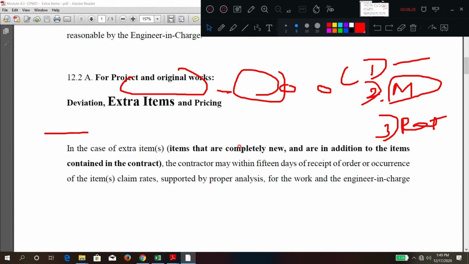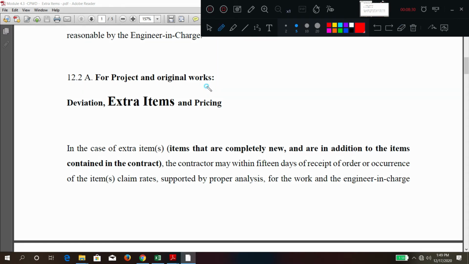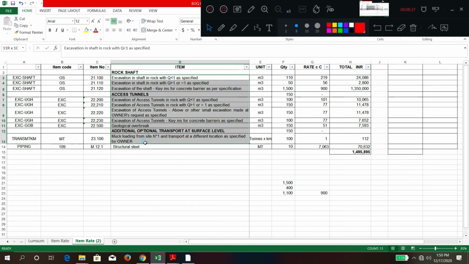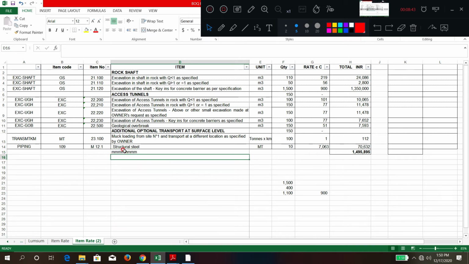Okay, this is about extra item, which we have seen, which is not at all there. Extra item means what? All these items will be there, plus one additional item will come. This item is called an additional item, called extra.